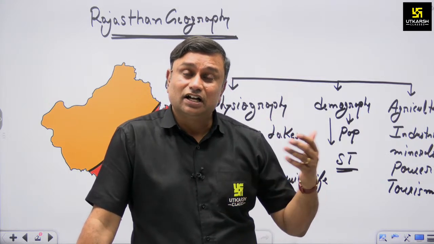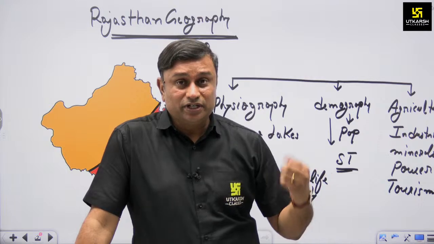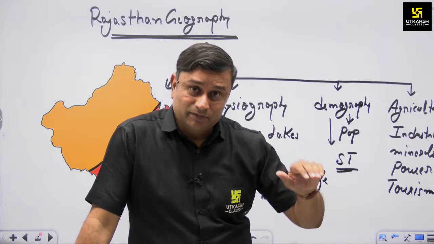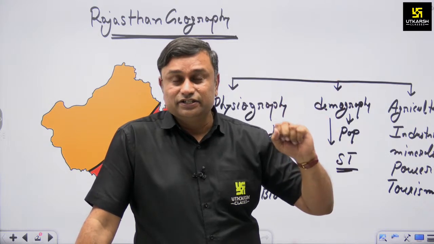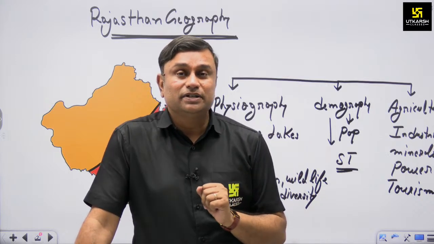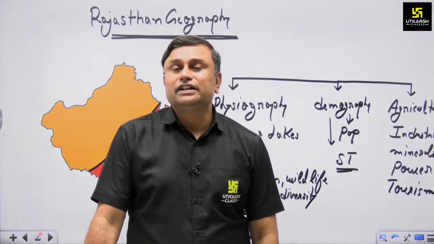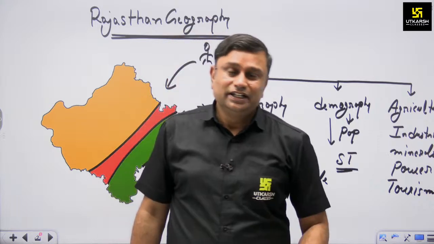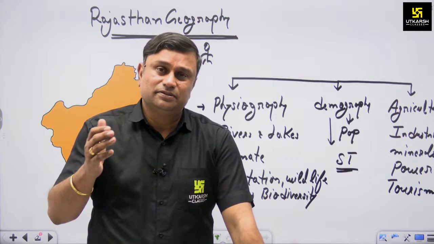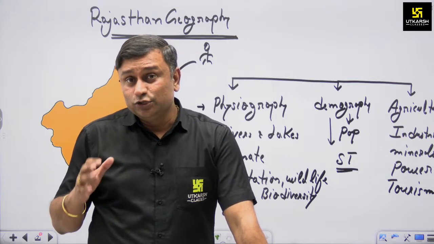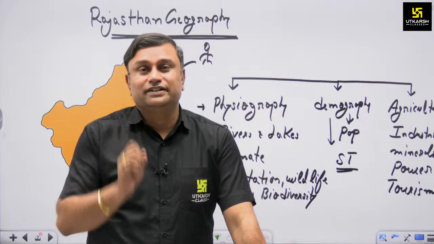You know that for industries we require raw material, and raw material comes from mining. And for industries, agriculture or any kind of economic activity, we also need electricity and power generation. That's why the examiner mentioned conventional and non-conventional energy sources in Rajasthan, because conventional energy sources are not reliable. In the future they will have to be replaced by non-conventional sources, specifically solar and wind, and we have huge potential. You know Rajasthan is the number one producer of solar energy in our country.